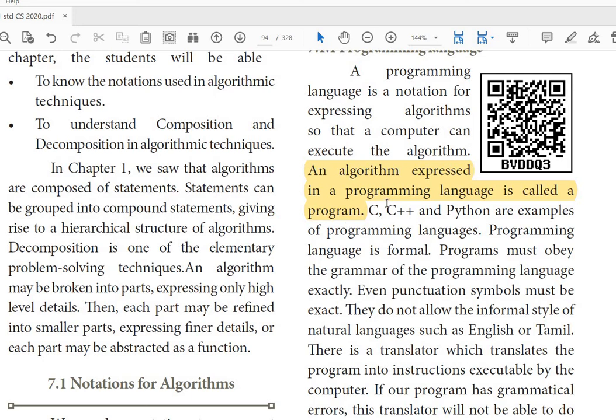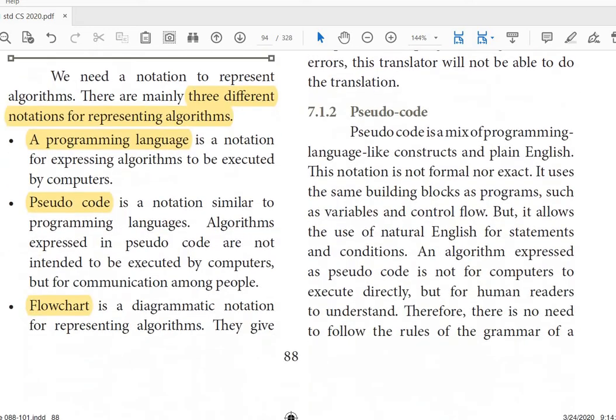So what is a program? An algorithm expressed in a programming language is called a program. The programming language can be C, C++, Python, Java, VB, or anything else. The programming language is formal. Programs must obey the grammar of the programming language exactly. How to write a program in a programming language as per the algorithm, you are going to learn in Chapter 9. Now we are going to learn the basics.